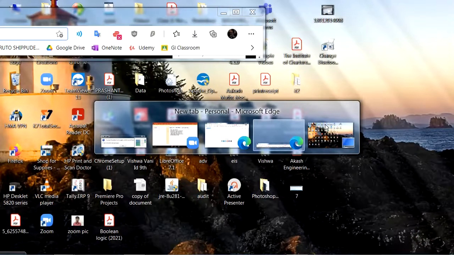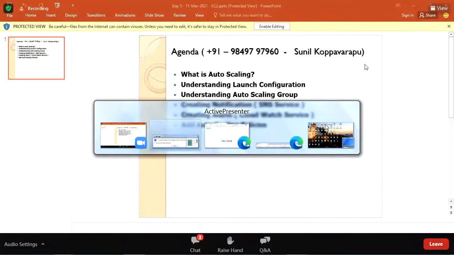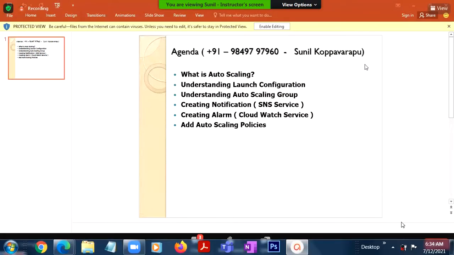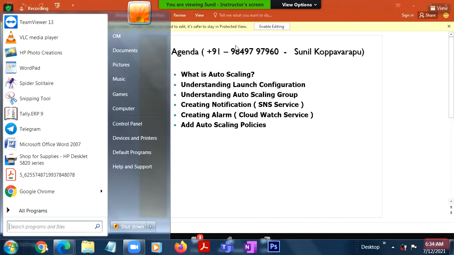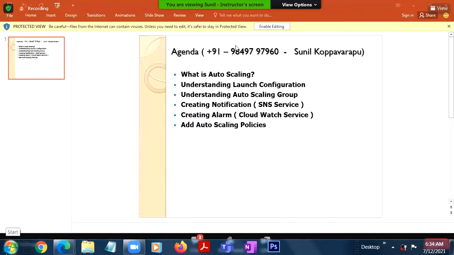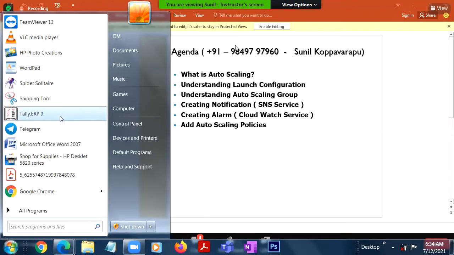So, what's our plan for today's session? One of the most important topics of the course is auto scaling. In the last session, we discussed the load balancer and the job done by the load balancer. Today, we'll be learning about the feature called auto scaling, which is an extension to the load balancer. All the clients will use the load balancer along with the auto scaling feature. So let's experience what auto scaling is.